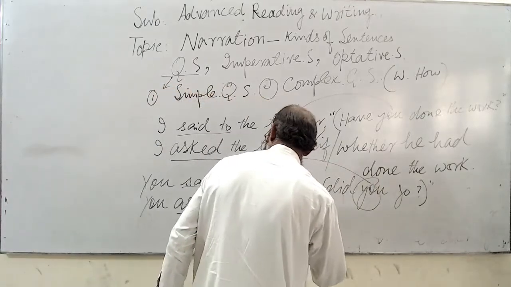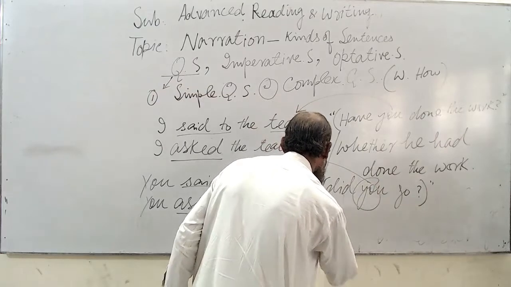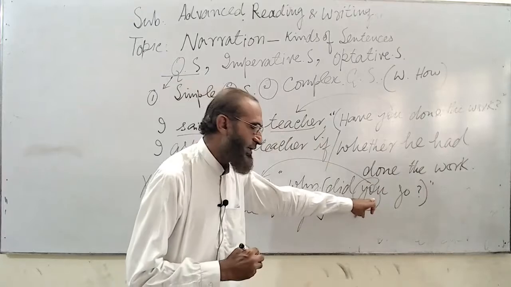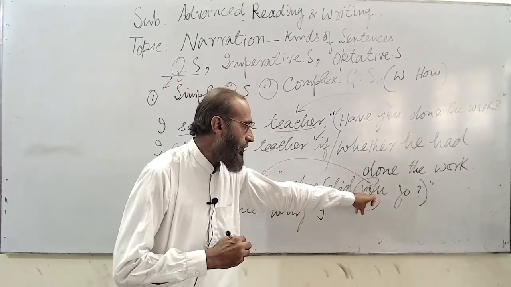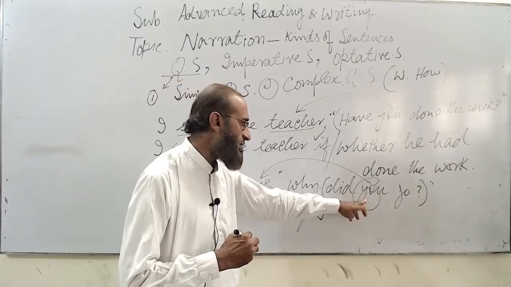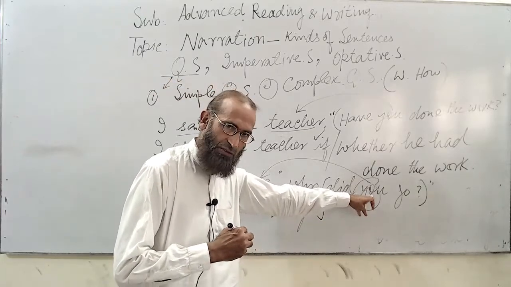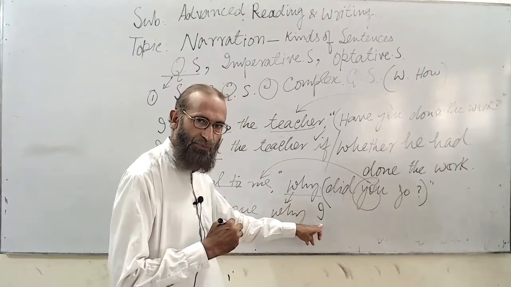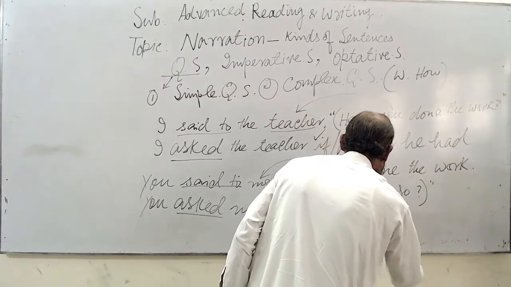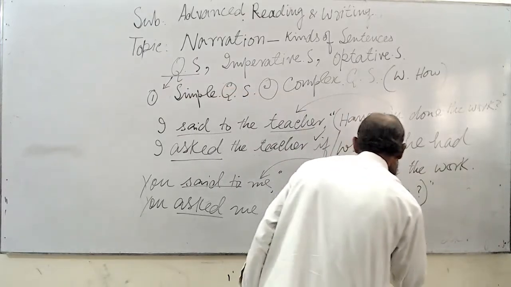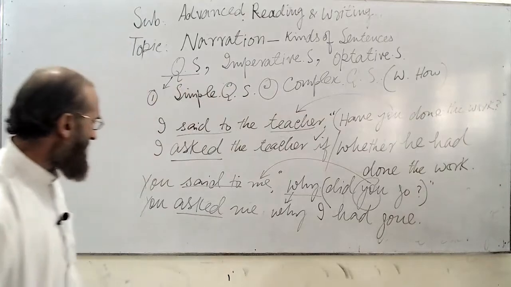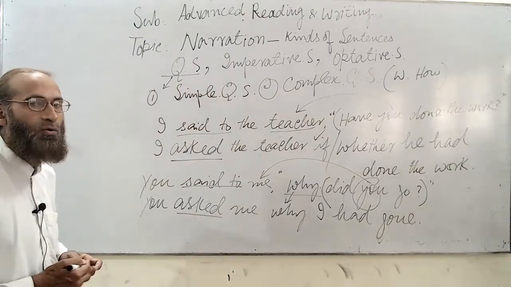So, why? You asked me why I, because here is me, which is in objective form, and you is here in the subjective case. So you will follow first me, and then once again me will follow you, because it is in the subjective case. So me subjective case is I, and then we'll have to write the rest of the sentence. I had gone. So the sentence is, you asked me why I had gone.